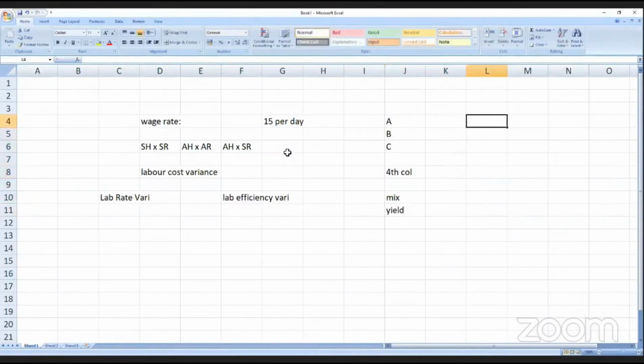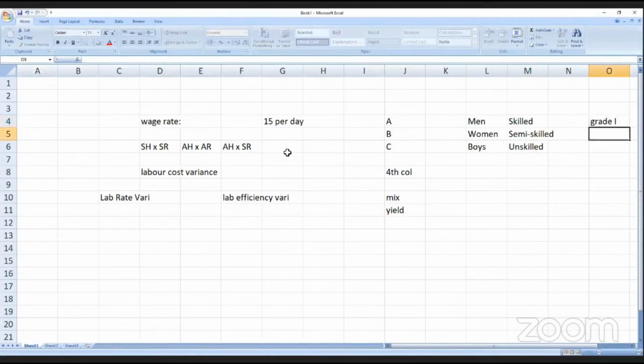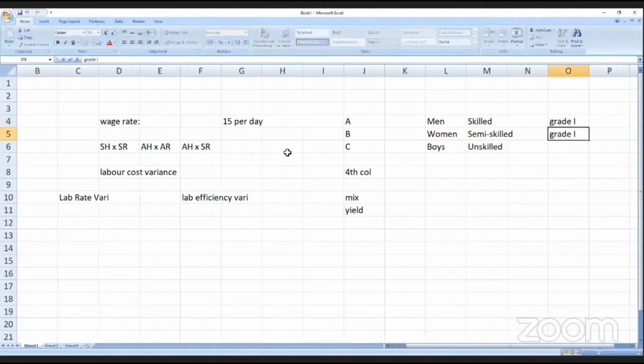Similarly, if there is more than one type of labor, in the sums we do, men, women and boys, or in some other sums, skilled, semi-skilled, unskilled. Some problems also have grade 1 labor, grade 2 labor, grade 3 labor. So whenever you have more than one type of labor in the workforce, then a fourth column is required. What is the fourth column?